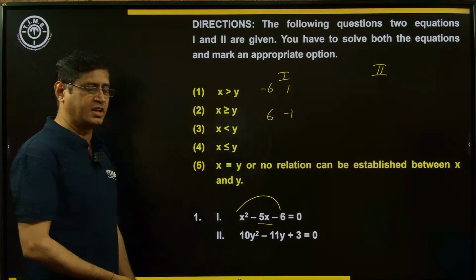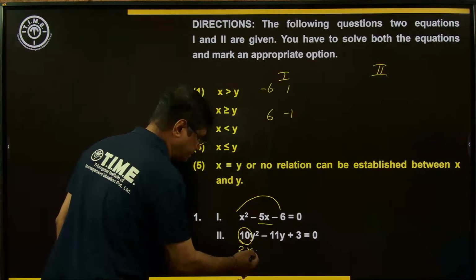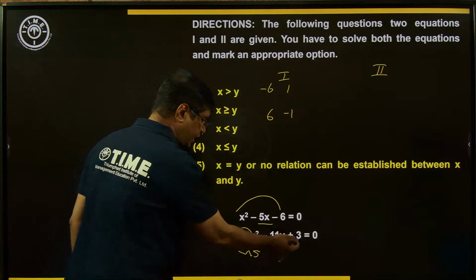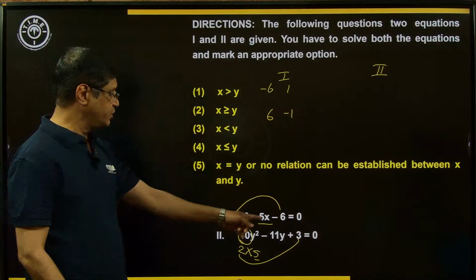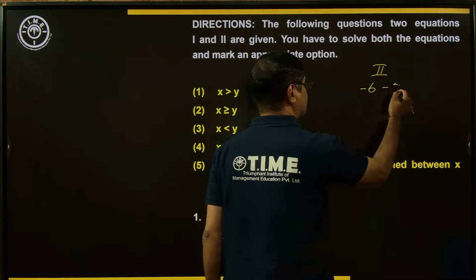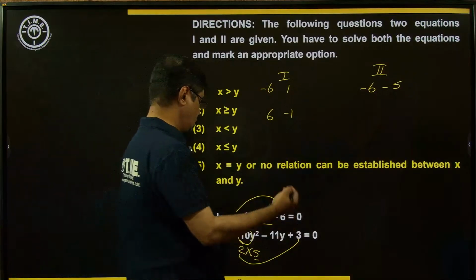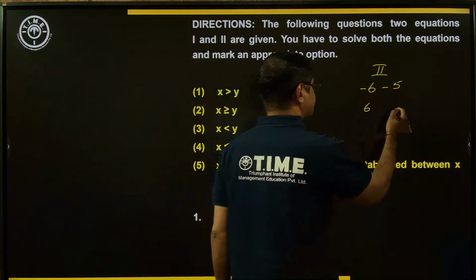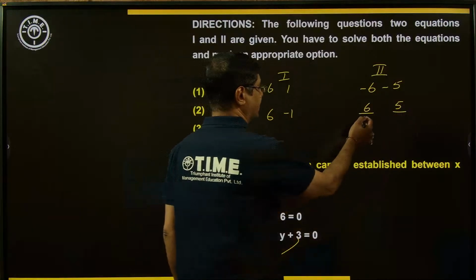Look at the second quadratic equation. Here 10 is given. 10 means 2 into 5. Now 3 into 2, that is 6, plus 5, is equal to 11. So minus 6 and minus 5 are the factors. What are the roots? 6 and 5 divided by the coefficient of x square, that is 10.